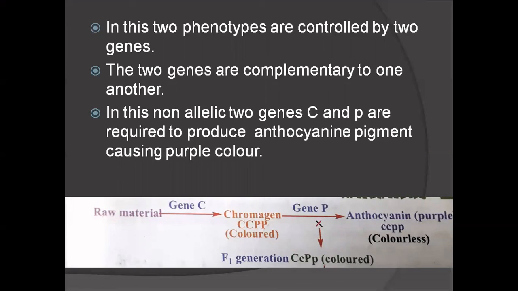So here capital C is required to produce the chromogen, that is a precursor, and capital P gene is essential to produce the enzyme. It changes the chromogen into anthocyanin, the purple color. So when these two genes are present, then only the purple color plants arise. Otherwise, if any one is not present, then purple color does not come, only white flowers arise. So these two genes are complementary to each other.